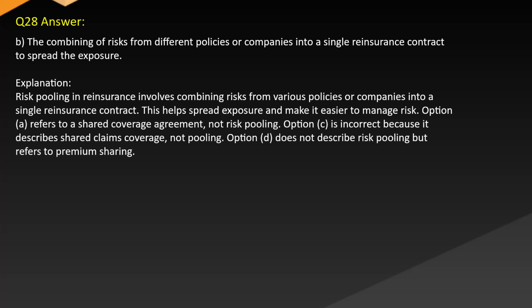Option A refers to a shared coverage agreement, not risk pooling. Option C is incorrect, because it describes shared claims coverage, not pooling. Option D does not describe risk pooling, but refers to premium sharing.